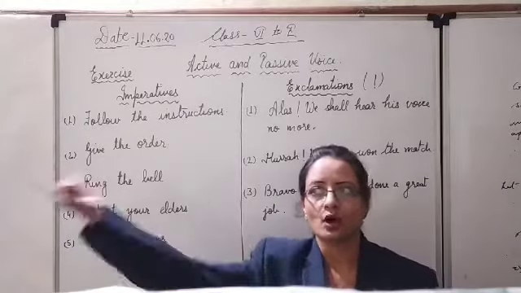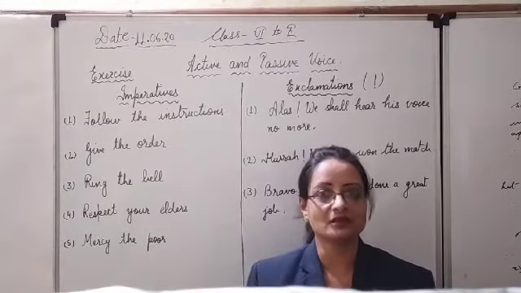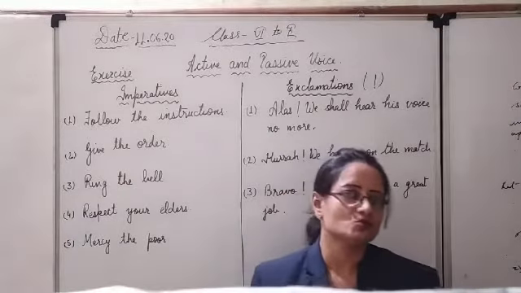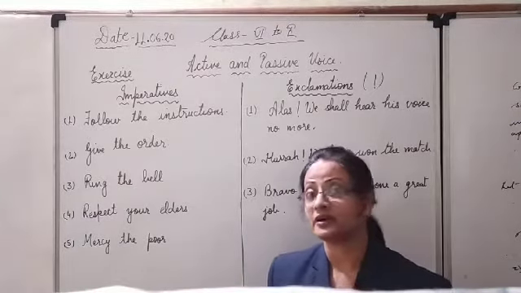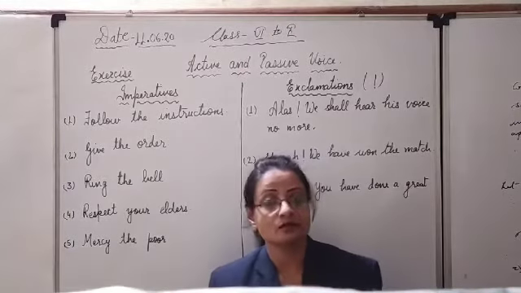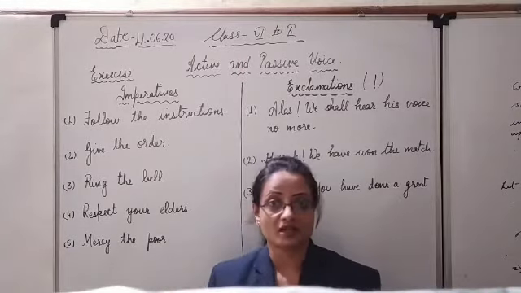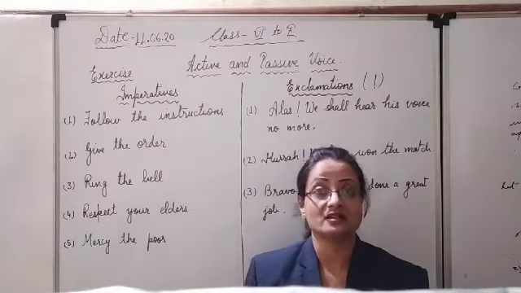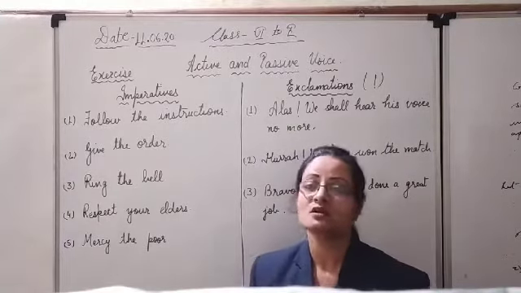If I tell you go out of the class, whom am I telling? The second person. You only, you go out of the class. So the subject is understood, but we do not write it in the imperatives. Either an order is given, or a command is made, advice is given, a suggestion is given, or a request is being made in the imperative sentences.